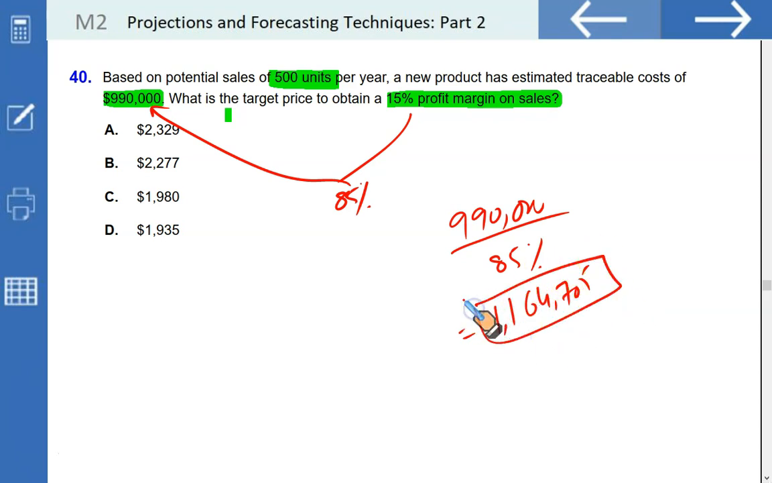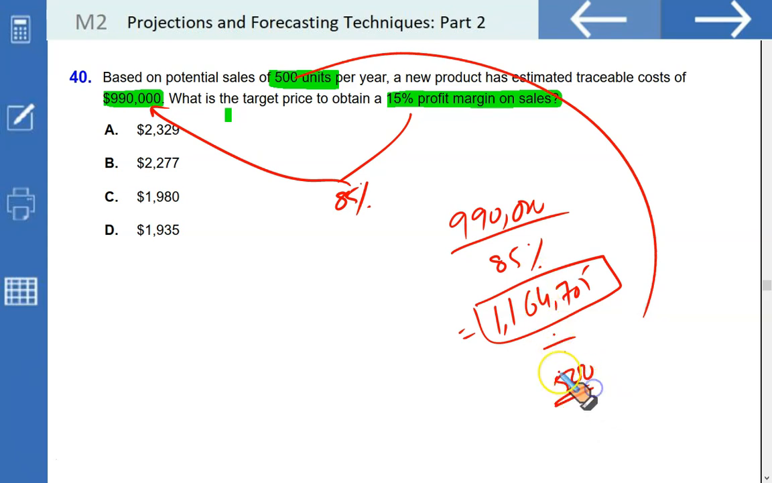This is the total revenue generated. Now, if this is the total revenue generated of 500 units, then if you divide this by 500, this will give you the unit selling price, which comes close to option A, 2329.